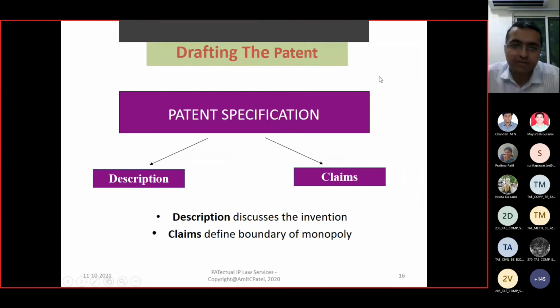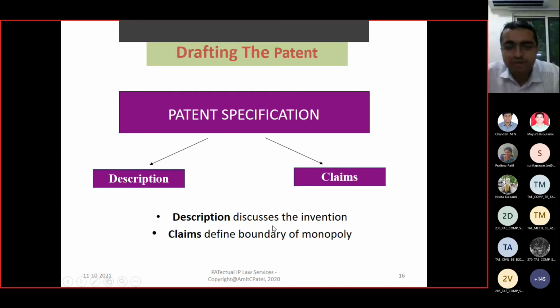Now drafting the patent. Okay. So patent drafting includes majorly two different parts. One is a description and another is a claim. Claim is regarded as the heart of the patent document. And what is present in the claim is your property. All the rest is just to support those claims, you are giving the full details under the description.